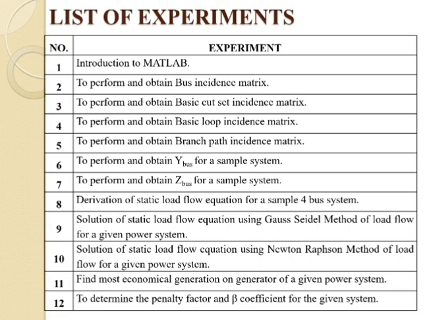Now go to experiment number 2, to perform and obtain the bus incidence matrix. We have already discussed the need for the bus incidence matrix. In an interconnected system there are different kinds of components, transformers, generating stations, transmission lines, connected over there, with voltage levels in various conditions. So it is very difficult to analyze the power system.